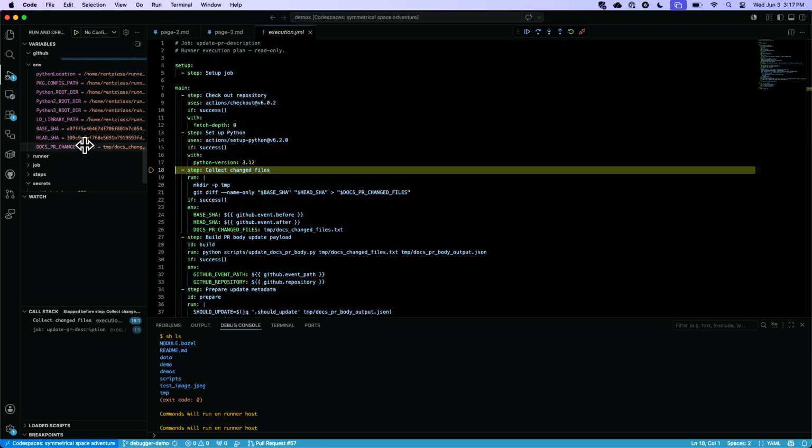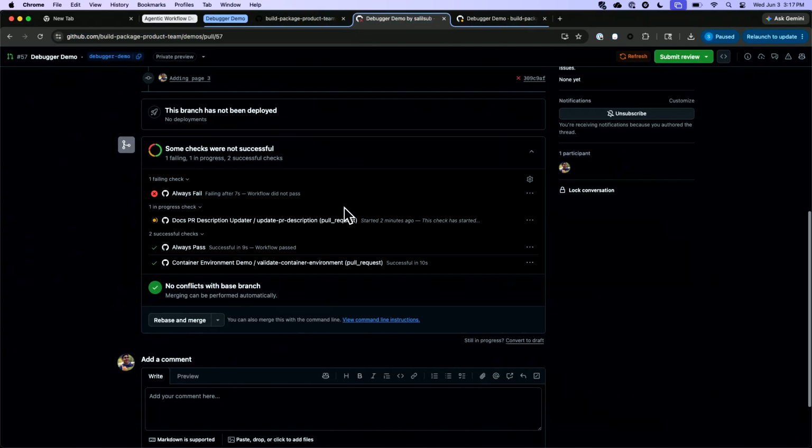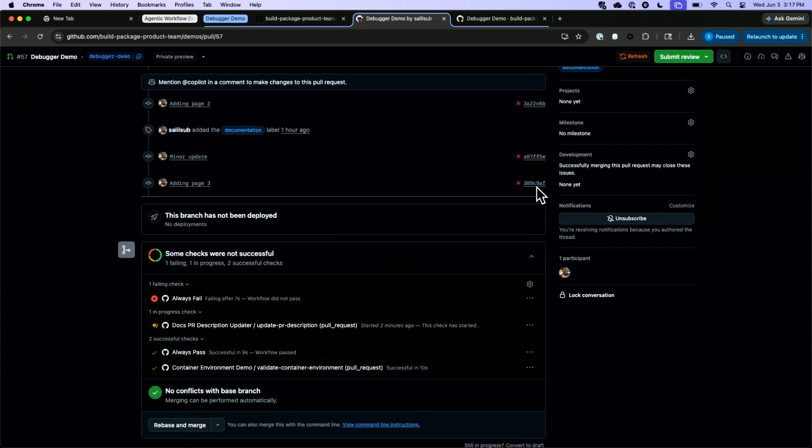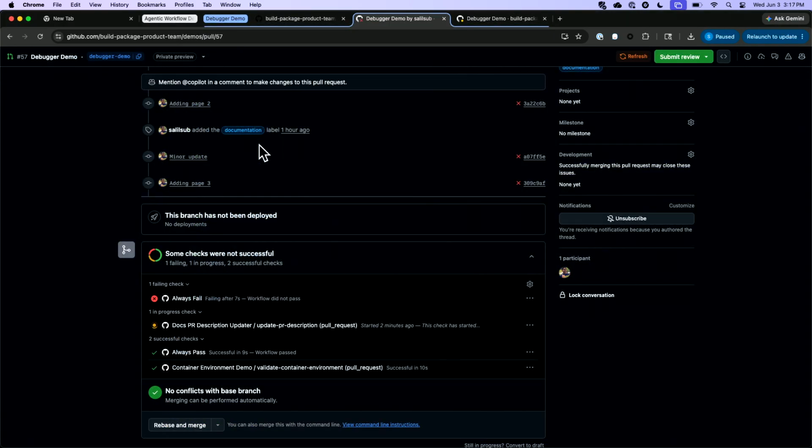My head value is 309C9. Well, if I go back to my PR, 309C9, that looks right. But then if I look at my base SHA, that's A07FF. Well, hey, that's the commit right before.